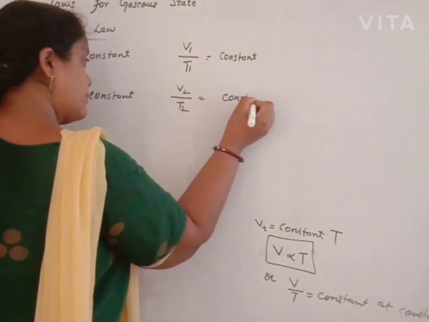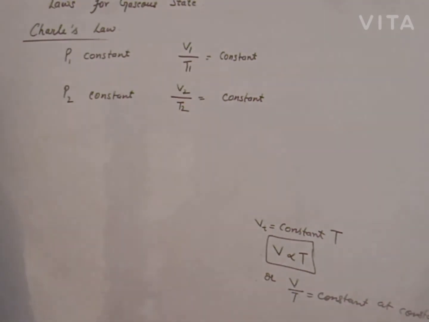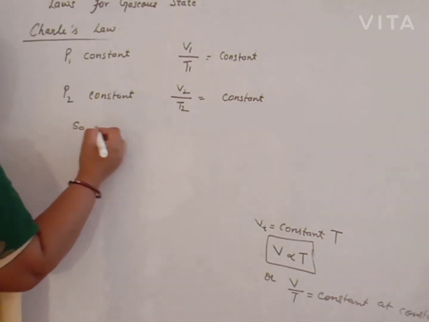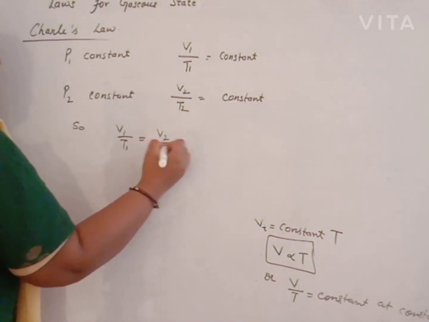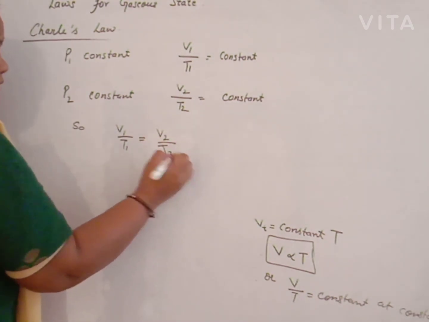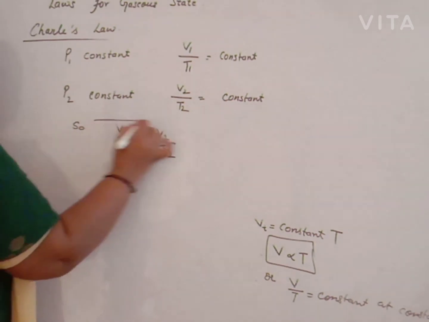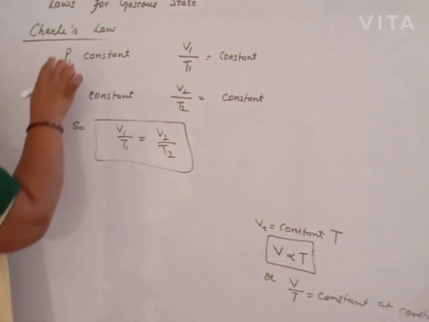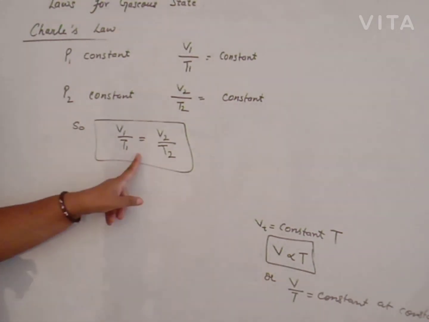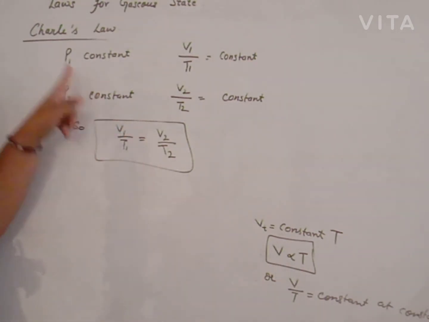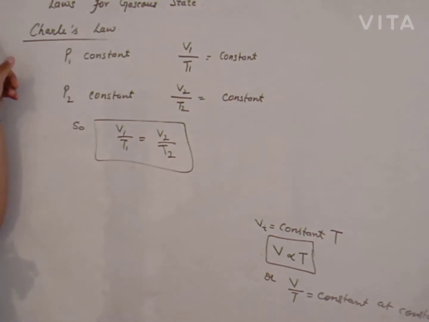So we can write V1 upon T1 remains the same as V2 upon T2 when we compare these pressures. This is used to solve the numericals of Charles law. Thank you.